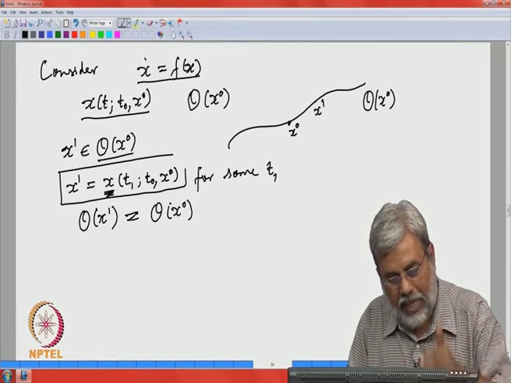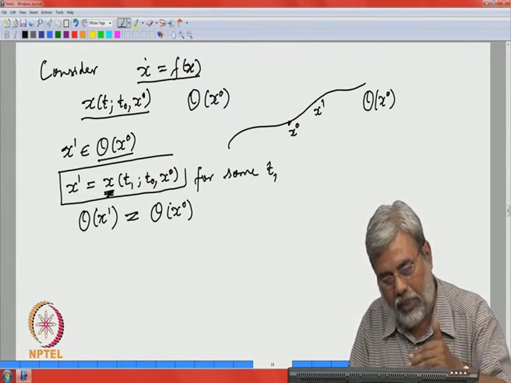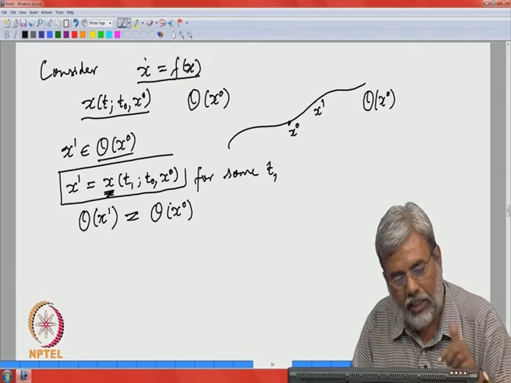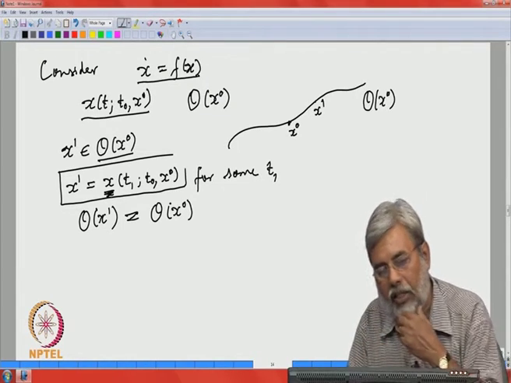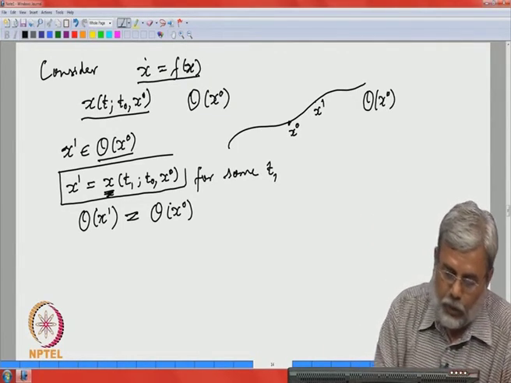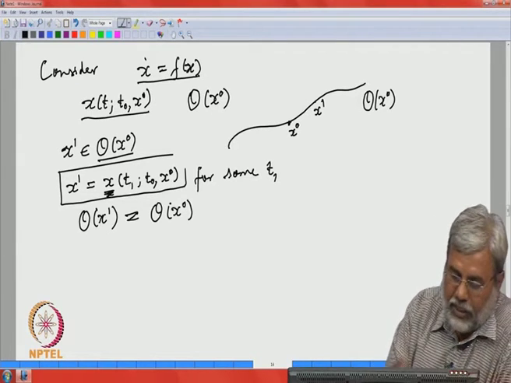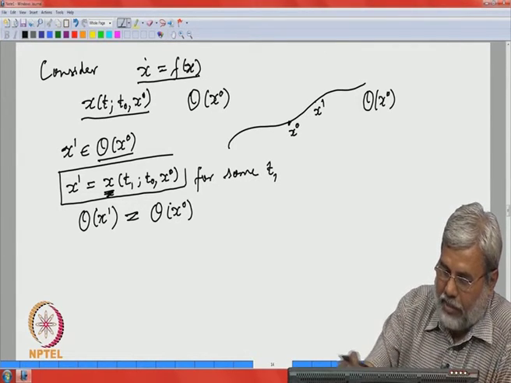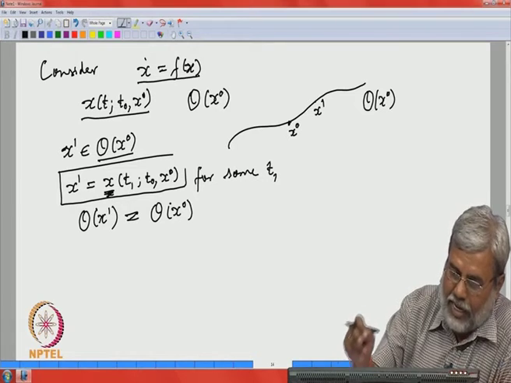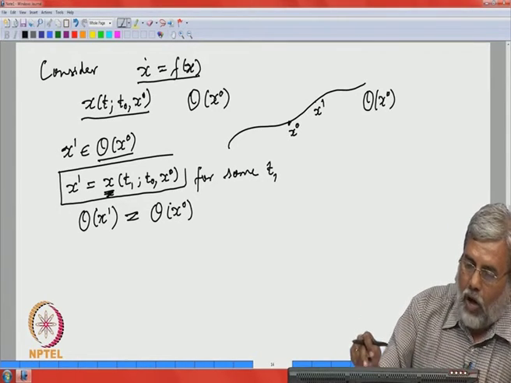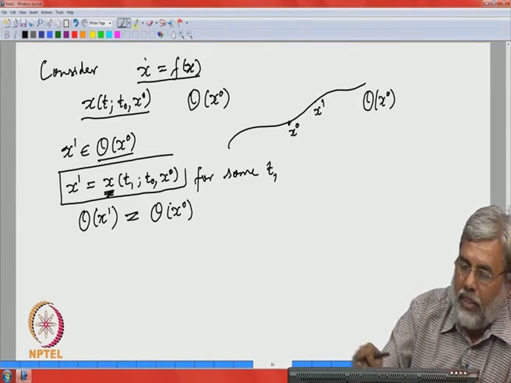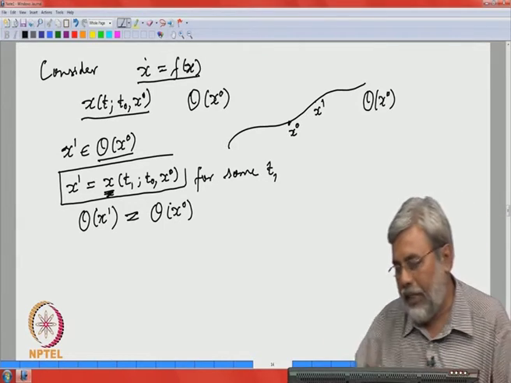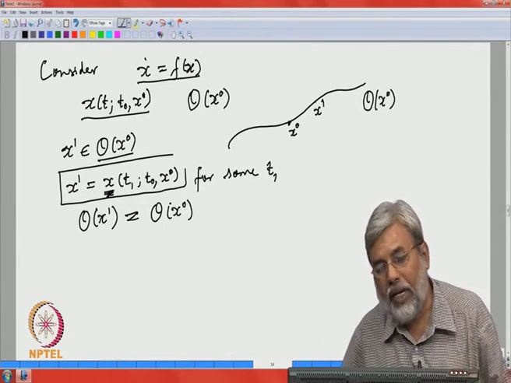Okay. So, the same solution works for this point also, since it is already on the orbit, and hence the two orbits coincide. This is an important thing. If I start with an orbit and then I take any point on that orbit, the orbit through that other point is the same as this orbit, and that is coming from uniqueness.